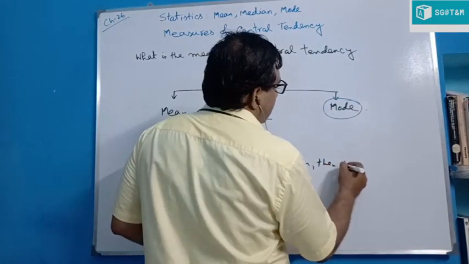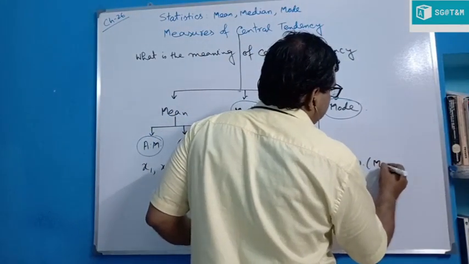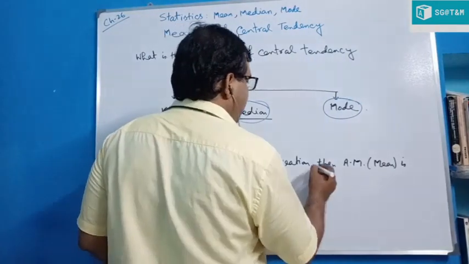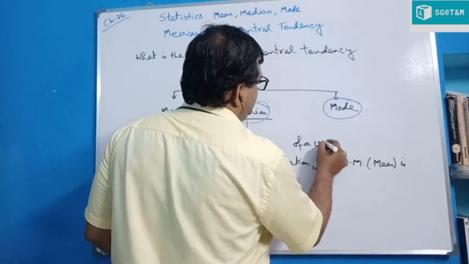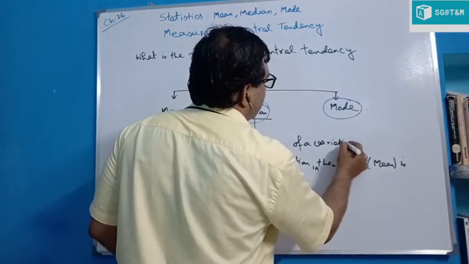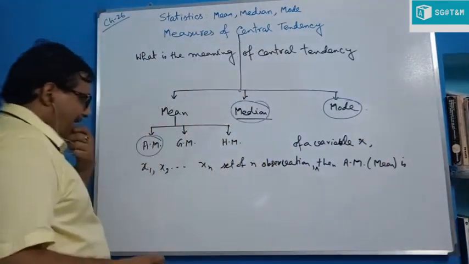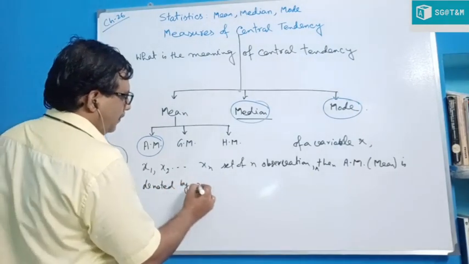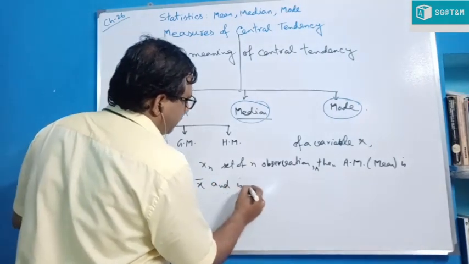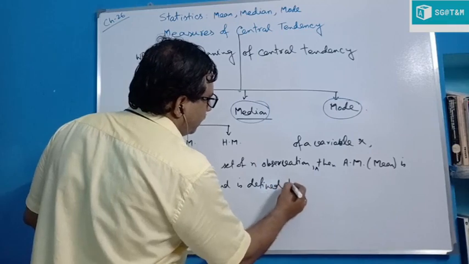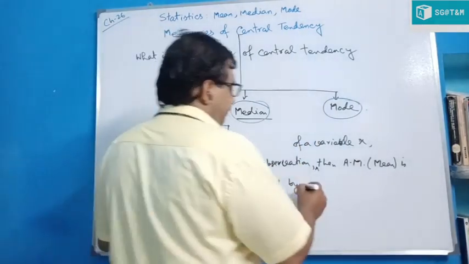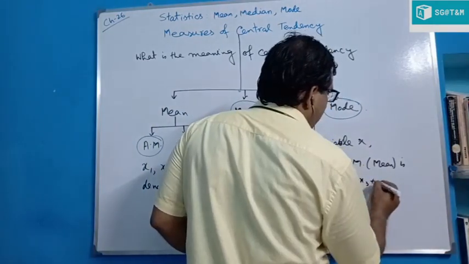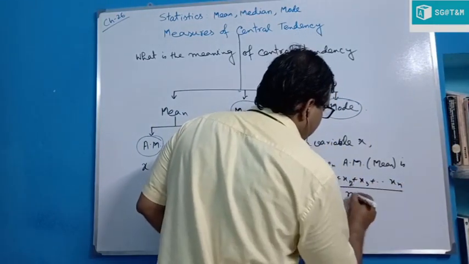Then the arithmetic mean, or simply mean, of a set of observations of a variable x is denoted by x bar and is defined by x bar equal to the sum of all observations, x1 plus x2 plus x3 in this way up to xn, divided by the total number of observations.